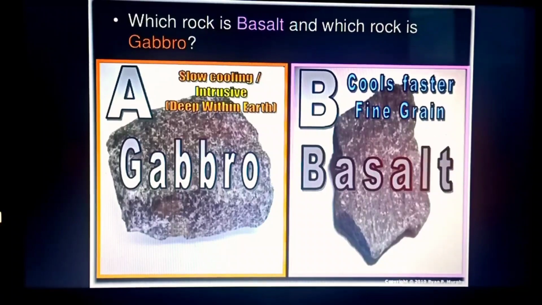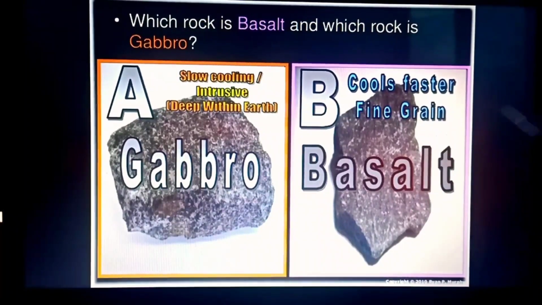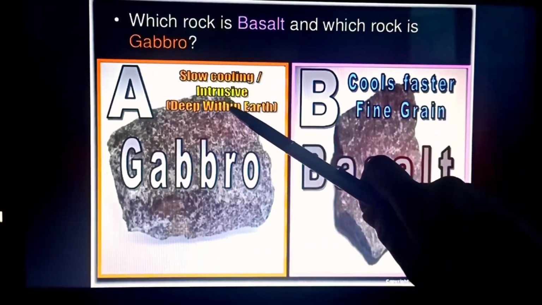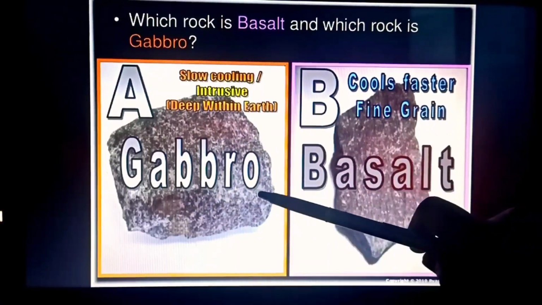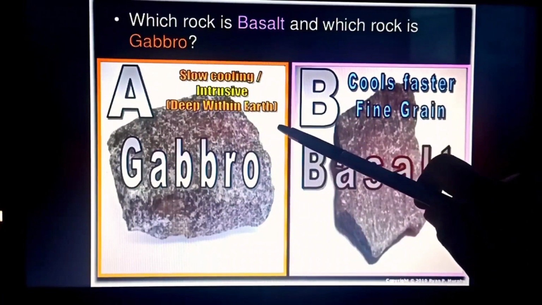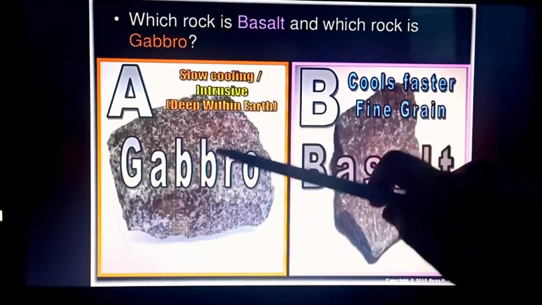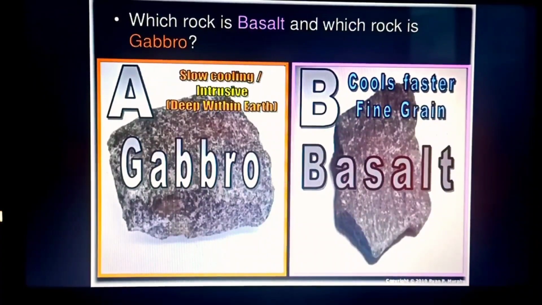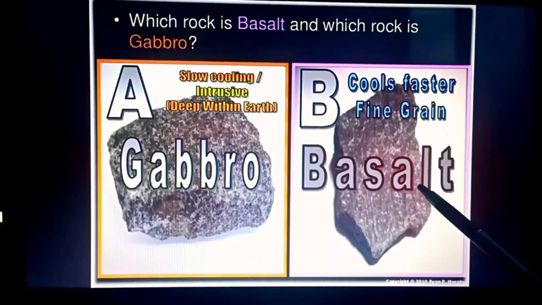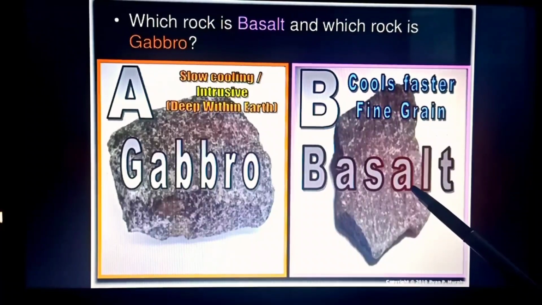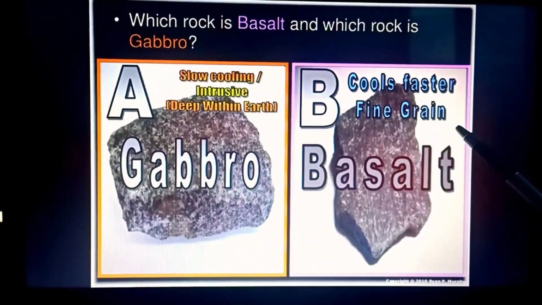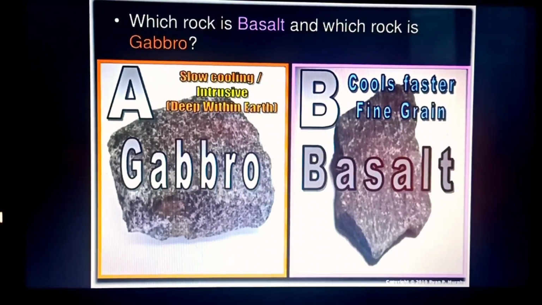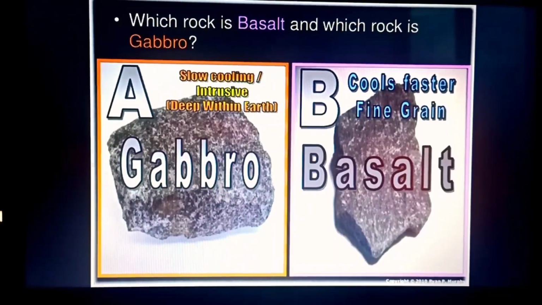Now students, see here, in this picture I have given examples. This is intrusive igneous rock which is formed deep within the earth. Cooling is very slow, and the example is gabbro. Whereas basalt, which is an extrusive igneous rock, is fine grained because it cools faster on the surface of the earth.